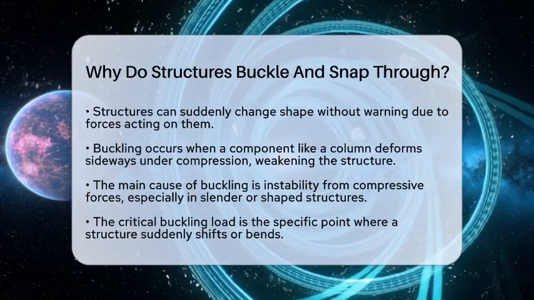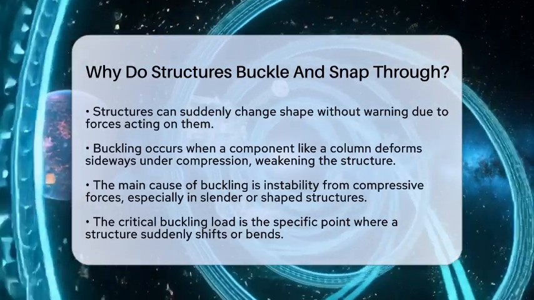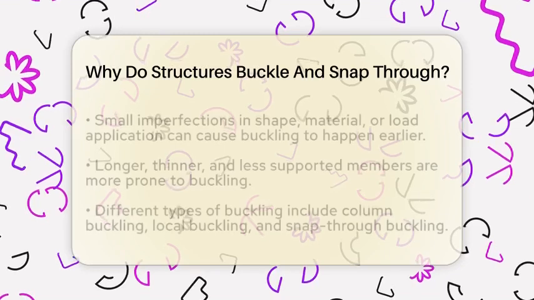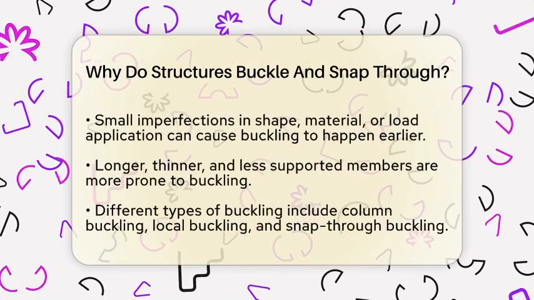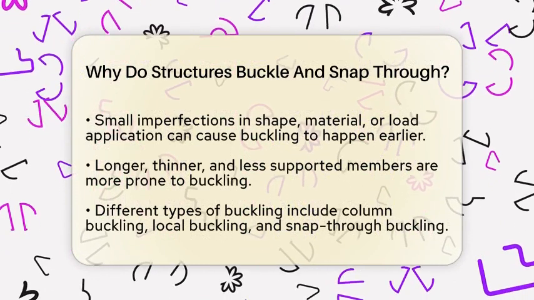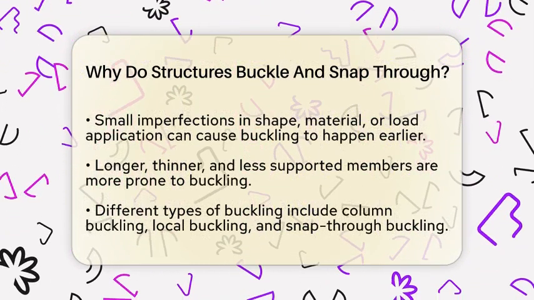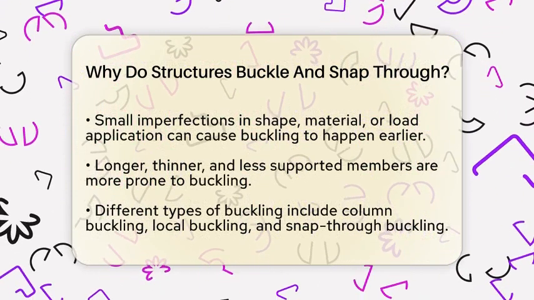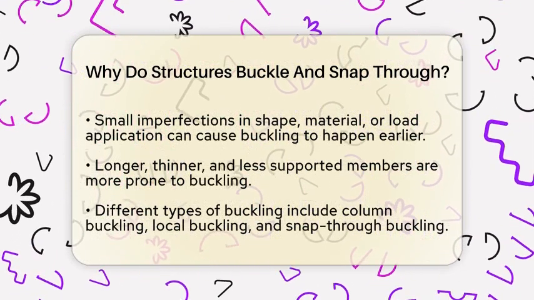When a long, thin piece is squeezed, it wants to shorten. But if it's slender or shaped in a way that makes it easy to bend, it might suddenly bow or bend sideways instead of just compressing straight down. This sudden shift is buckling. The load at which this happens is called the critical buckling load. It's like pushing a stick until it snaps sideways.